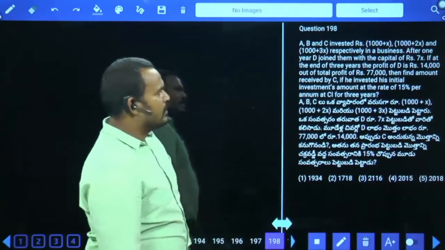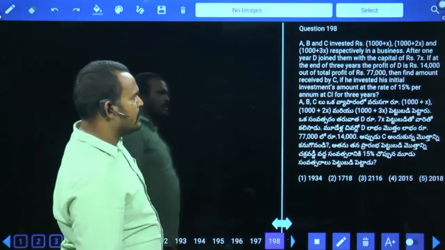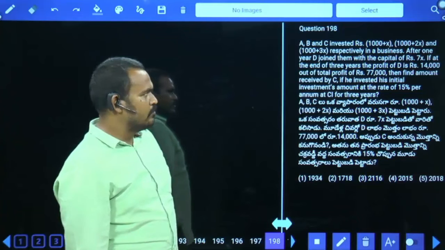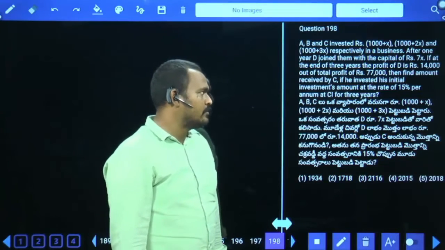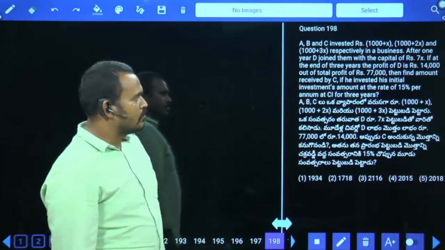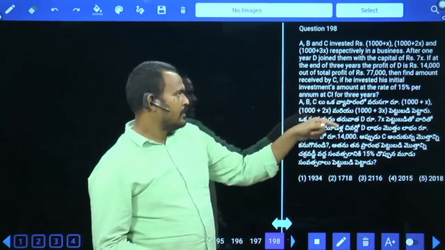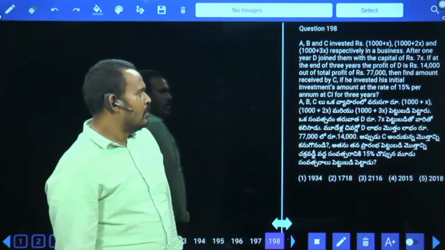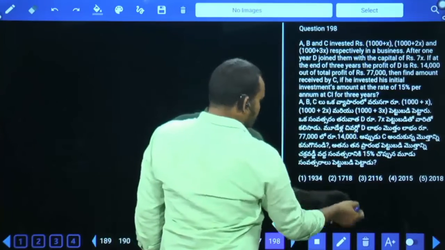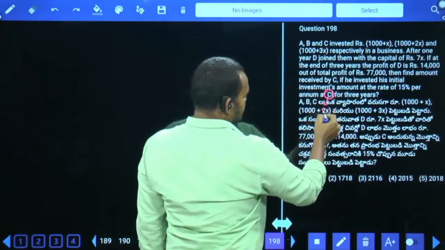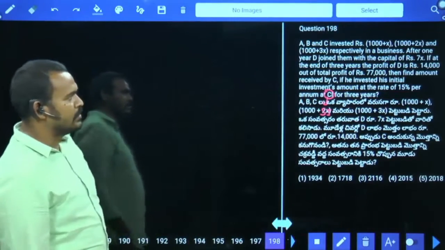Next question. A, B, C invested 1000 plus X, 1000 plus 2X and 1000 plus 3X respectively in a business. After 1 year, D joined them with a capital of 7X. If at the end of 3 years the profit of D is 14,000 out of the total profit of 77,000, then find the amount received by C if he invested his initial amount at the rate of 15% per annum, not compound interest, it is simple interest for 3 years.